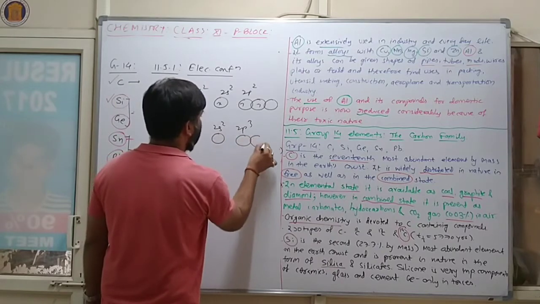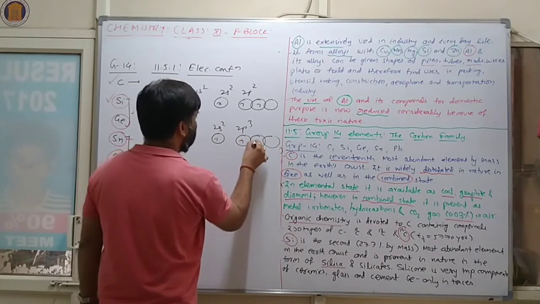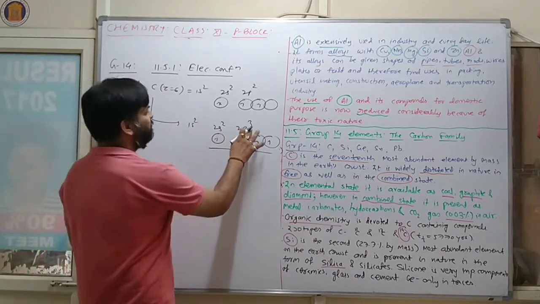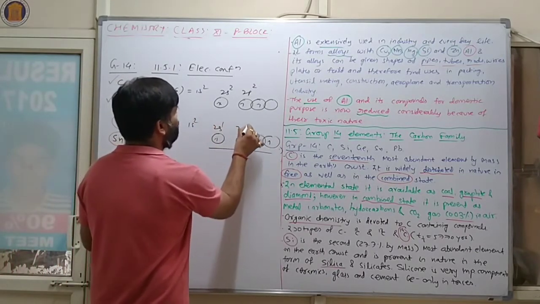So here a total of 4 electrons are there.